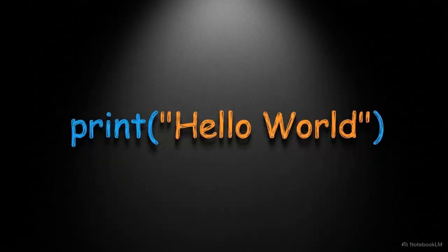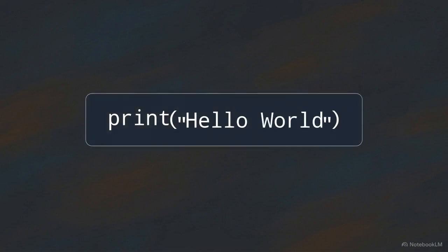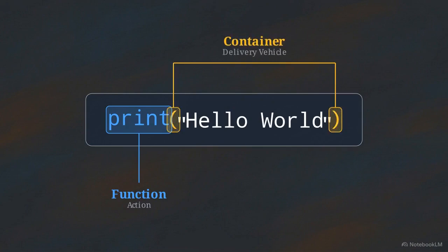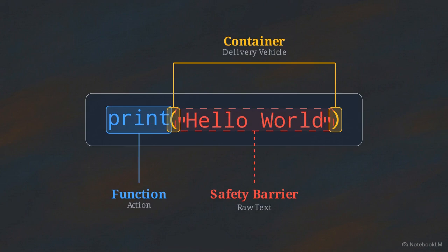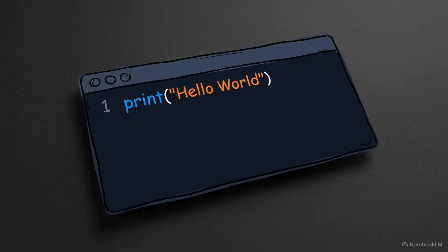What we just wrote follows a specific set of rules known as syntax. Syntax is the rigid grammar the translator requires to process your instructions without crashing. This schematic breaks down our syntax. The first block, print, is the function dictating the operation. Parentheses act as the delivery vehicle, holding target data. Finally, quotation marks wrap the text, acting as a safety barrier so the machine won't calculate the words inside. Every piece of punctuation in this line creates a specific boundary that allows you to control exactly how the computer reads your intent.